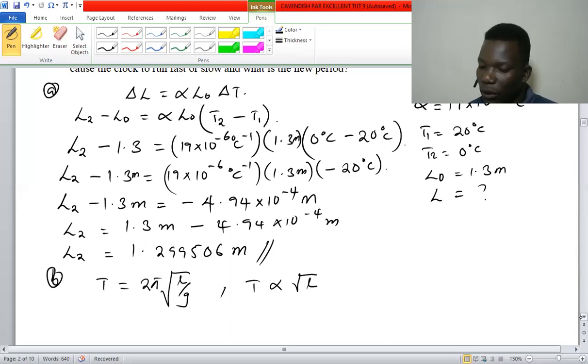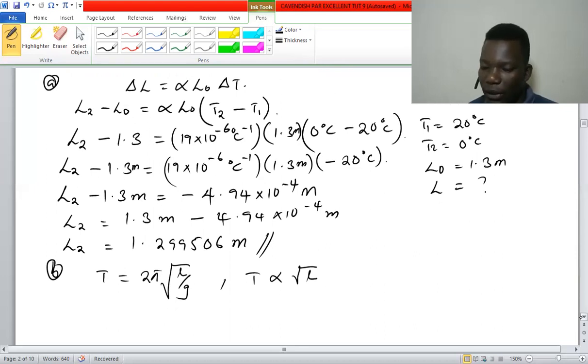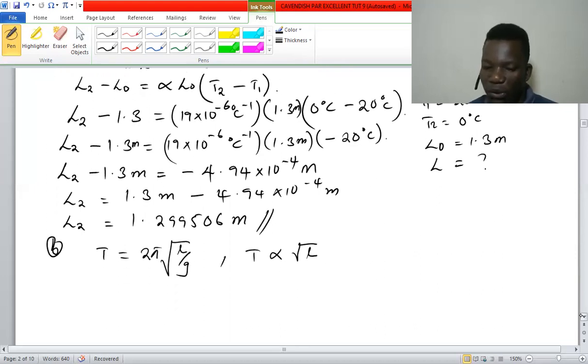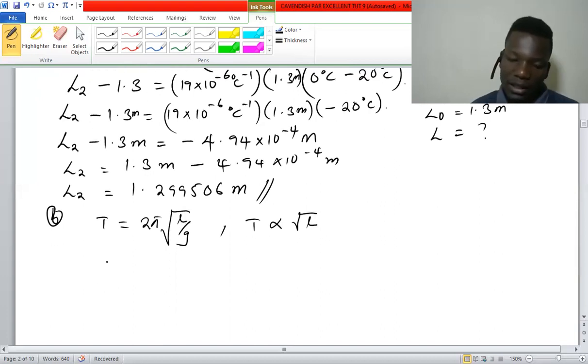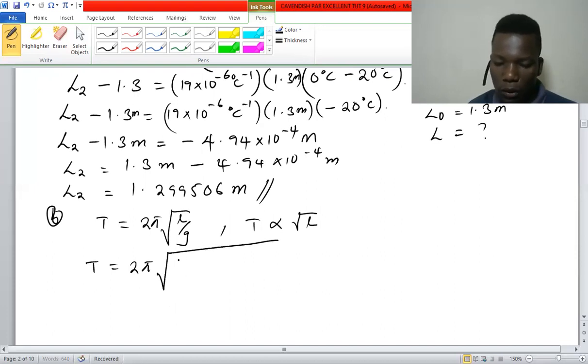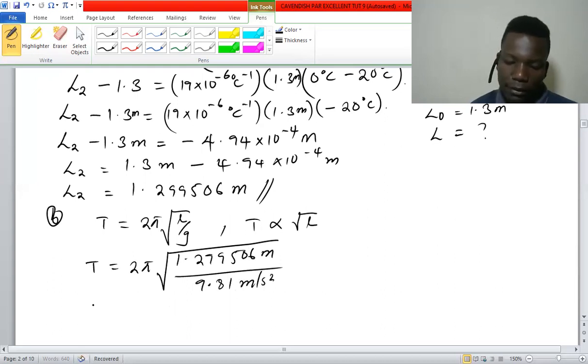Now we are also told to calculate the new period. Using the same formula, the period is equal to 2 pi root of the length, which is 1.299506, over the gravitational acceleration, which is given by that.